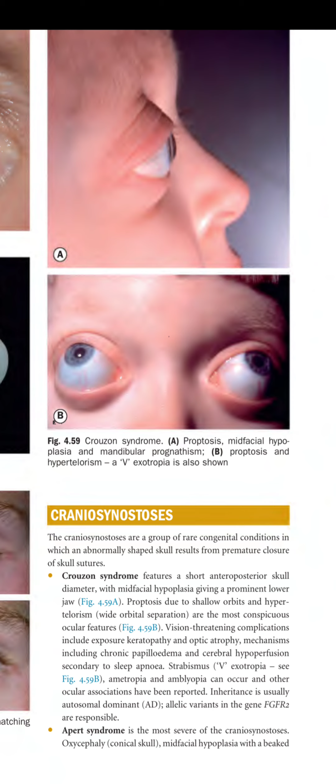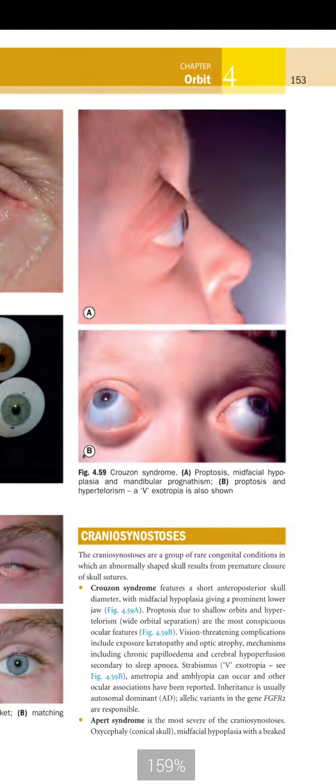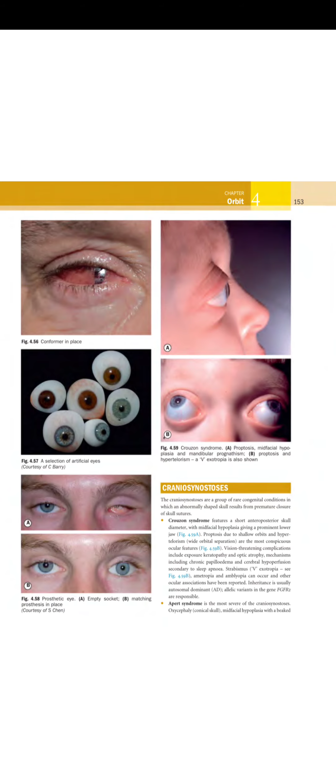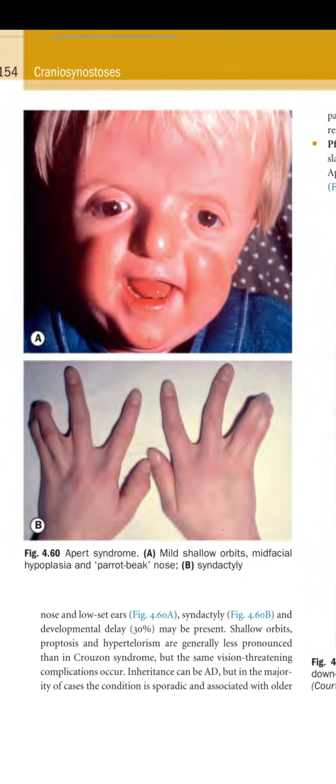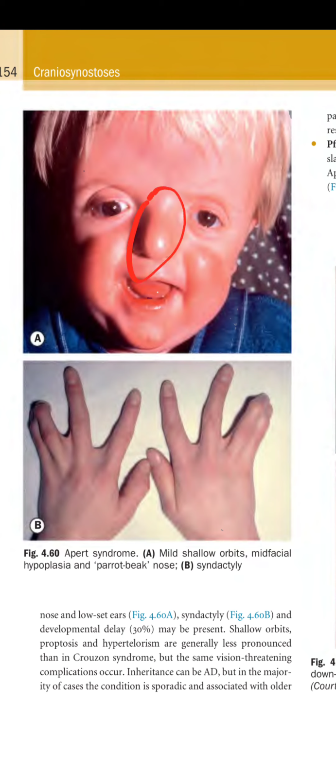Next is Apert syndrome. Apert syndrome is the most severe of the craniosynostoses, with oxycephaly, a conical skull. There will be midfacial hypoplasia with a beaked nose. Very important, beaked nose. Crouzon syndrome has a prominent jaw, while Apert has a beaked nose and low set ears. There is syndactyly and developmental delay, which may be present in 30%.